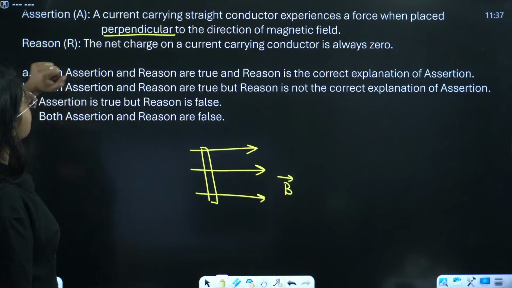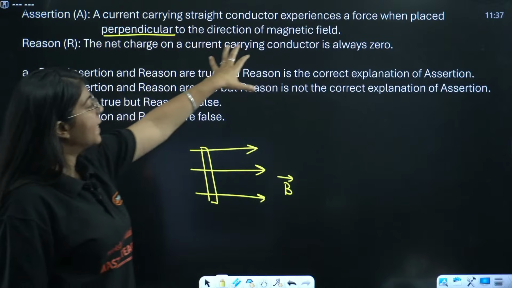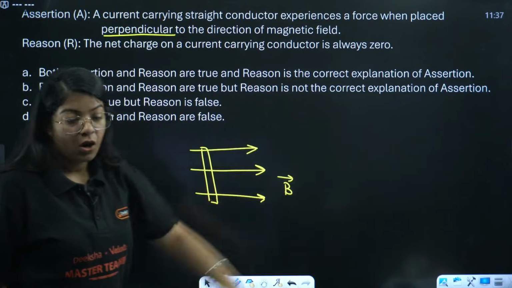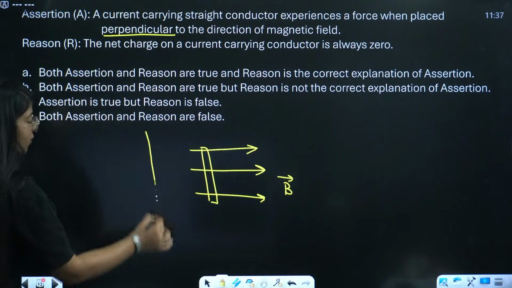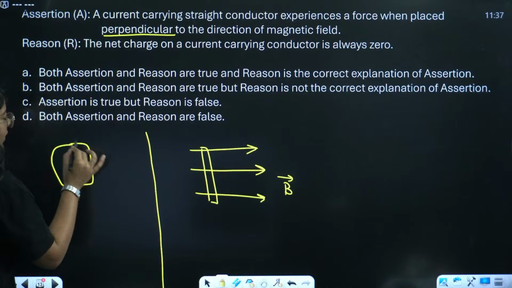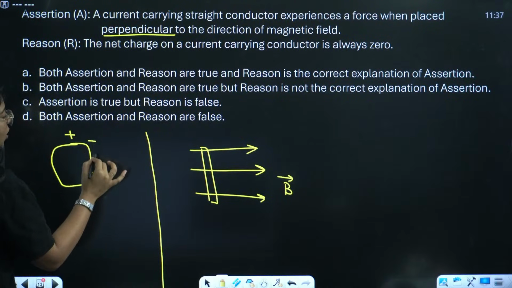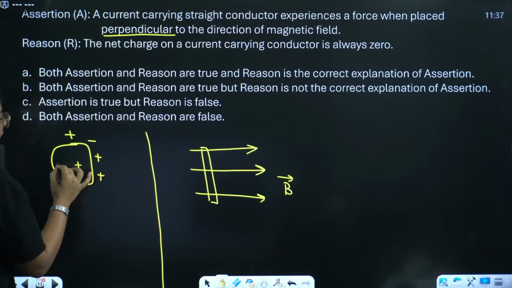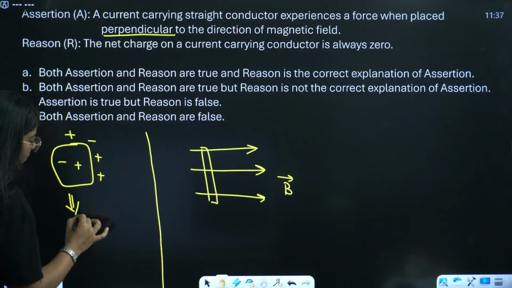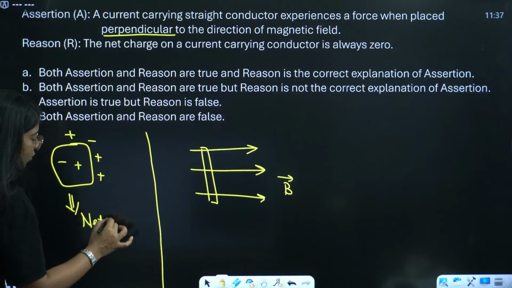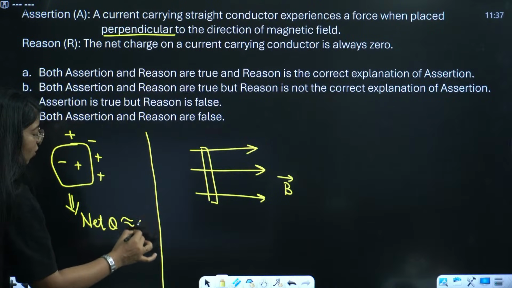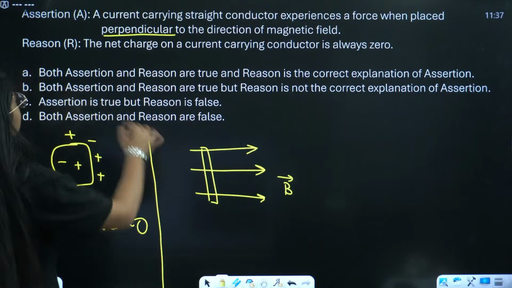Okay, reason is the net charge on a current carrying conductor is always 0. Okay, that is also true. We know that on a conductor we have all the charges, positive and negative, right? So the net charge Q is always 0, right? So both are correct.